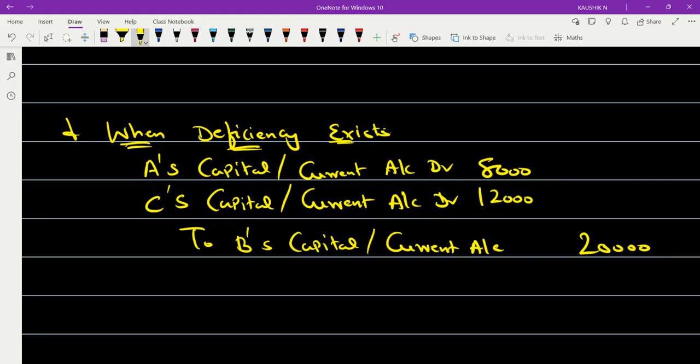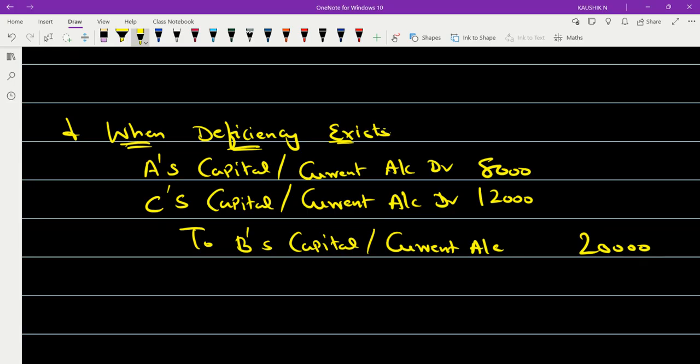Are you able to understand the concept of guarantee of profits, when it is given at the time of profit sharing by a partner to a partner, and the terminology like deficiency ratio, guaranteed partner, guaranteeing partner?